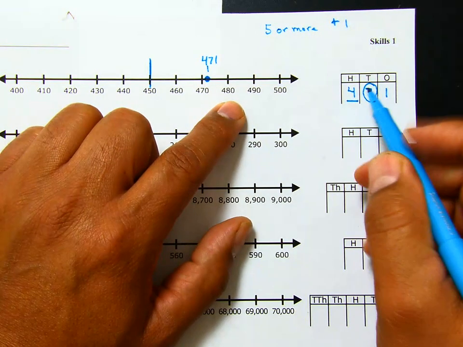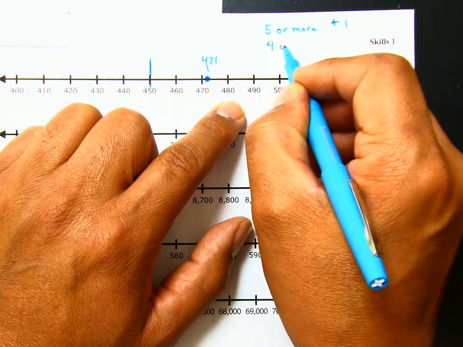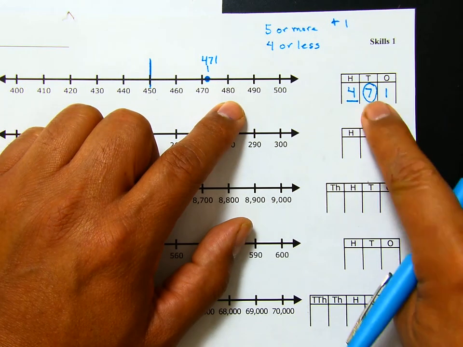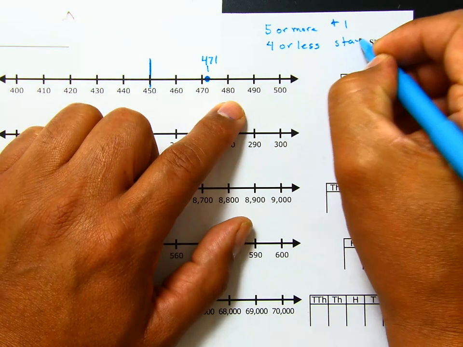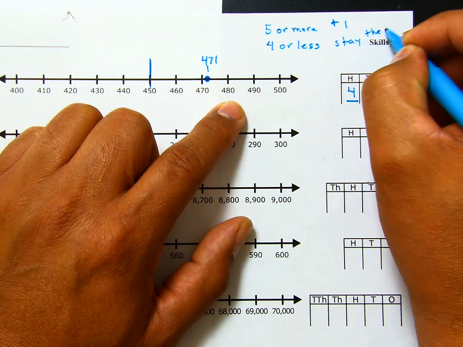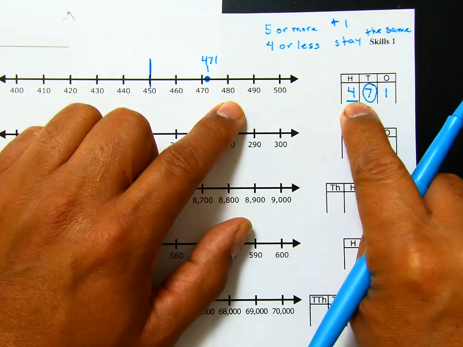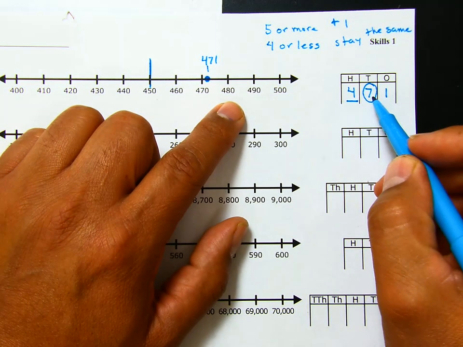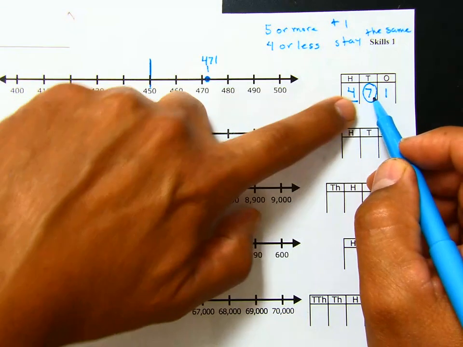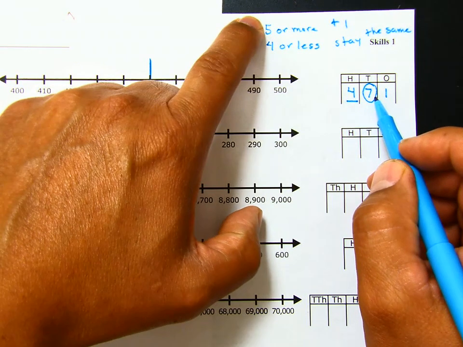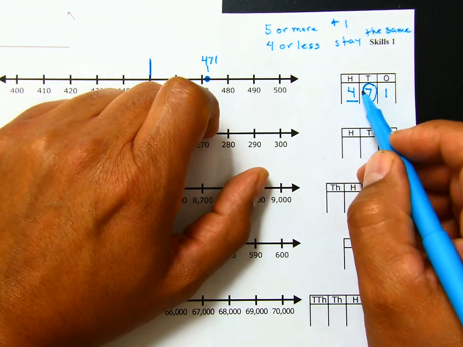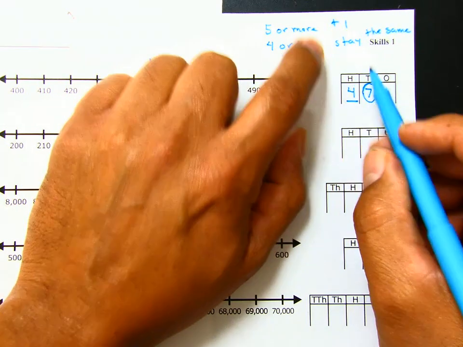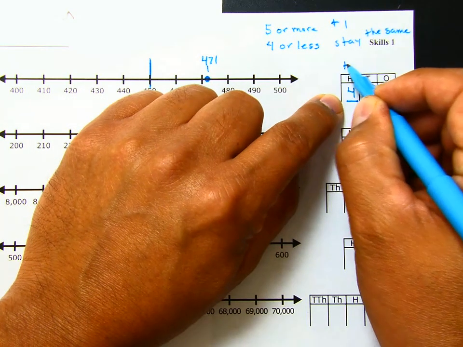If this number in the tens place is 4 or less, the number being rounded stays the same. So this number doesn't change. So we look at the number in the tens place, that's 7. We compare it. Is 7 greater than 5, or is it 4 or less? We know 7 is more than 5. That means we're going to add one more to this one. So I can go plus 1 on this one.